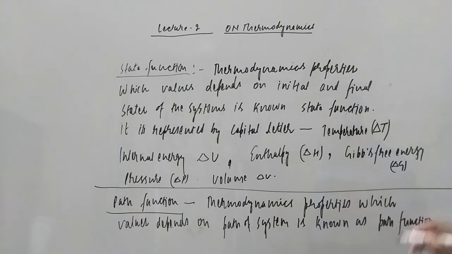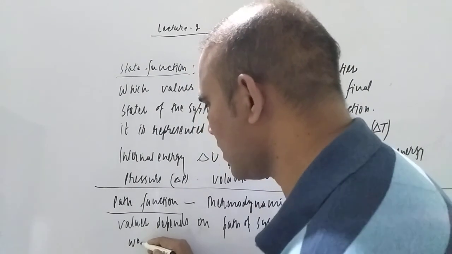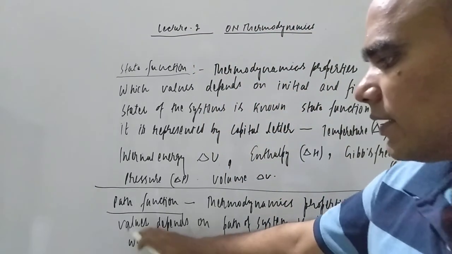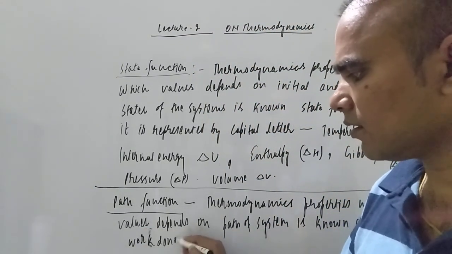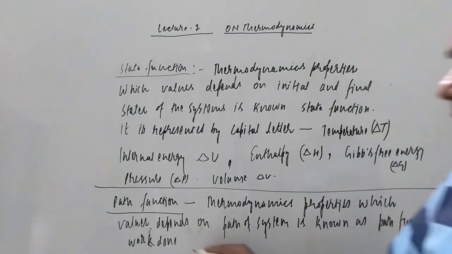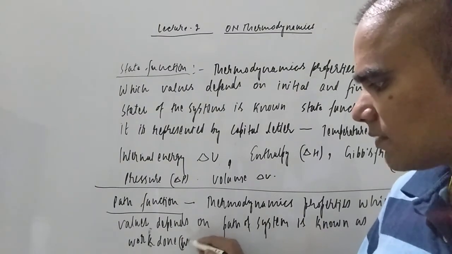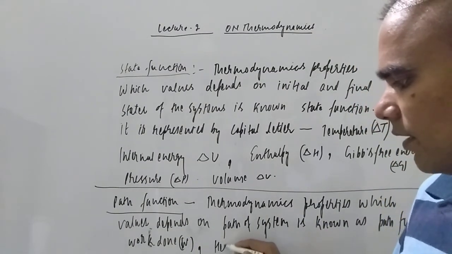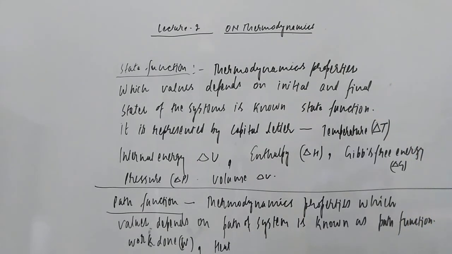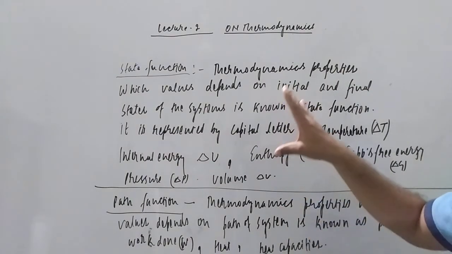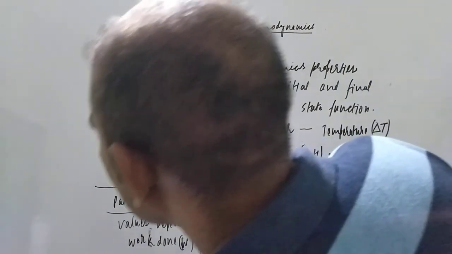What are the path functions? That you also have to keep in mind. Work done is a path function. Work is represented by small w. Heat is also a path function. If you talk about heat capacity, that is also known as a path function. Now let us move on to the next heading.